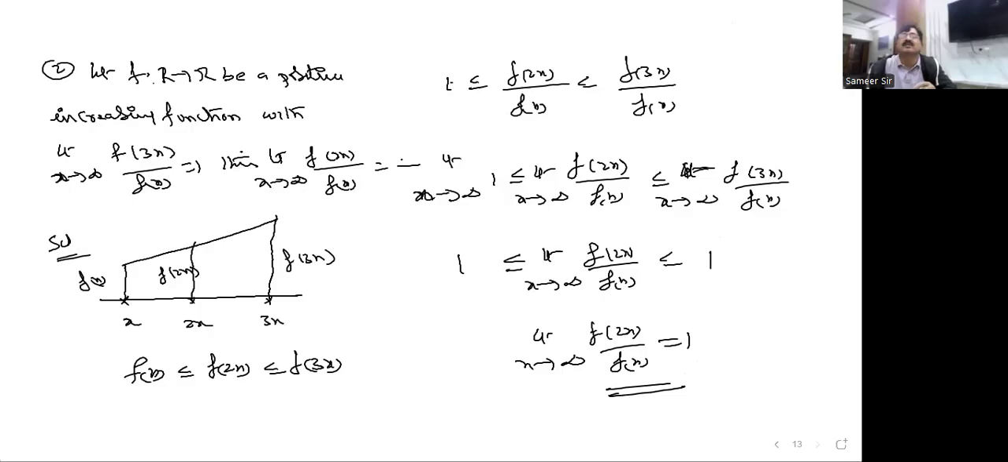So here we discussed type 10, and now we'll move on to the next one, type 11. In type 11, we'll discuss the existence of limit. Okay, here, existence of limit. What does existence of limit mean?